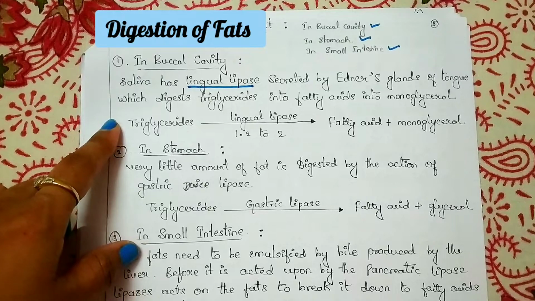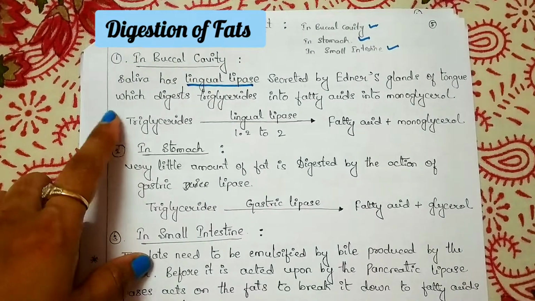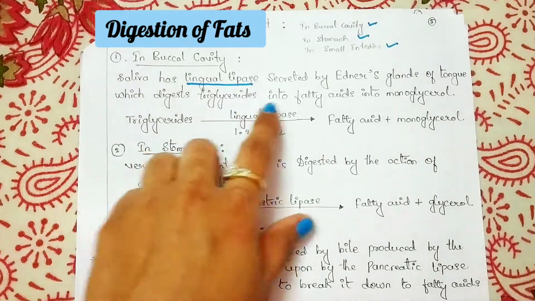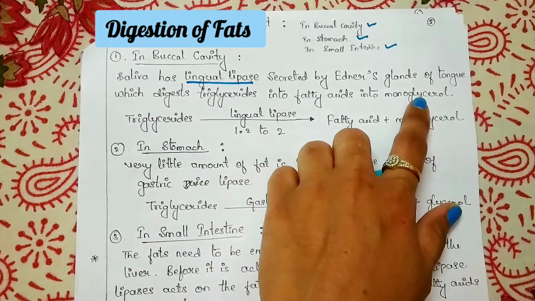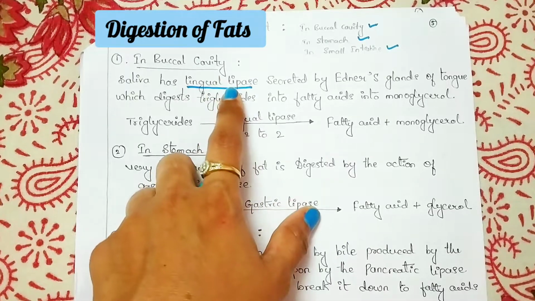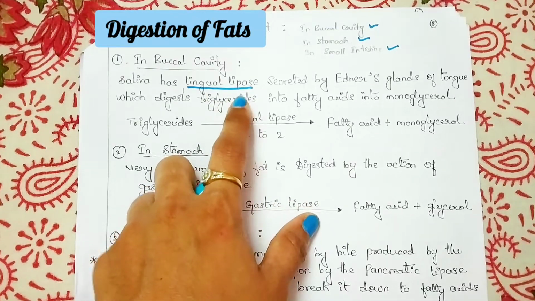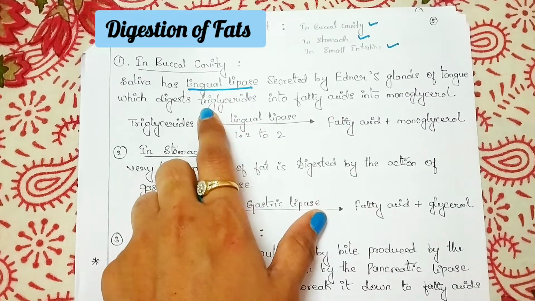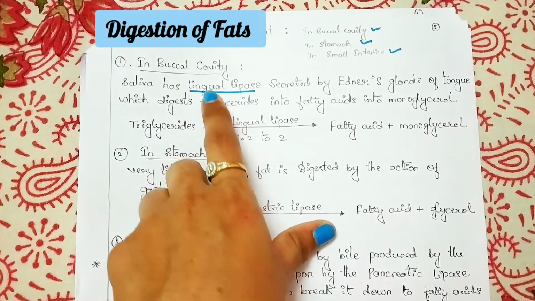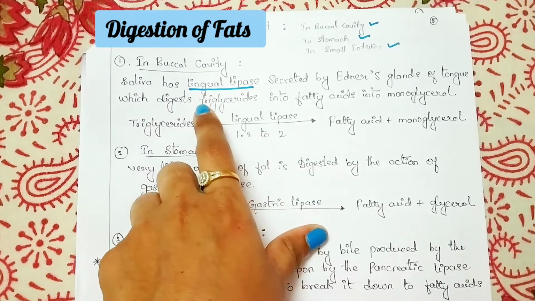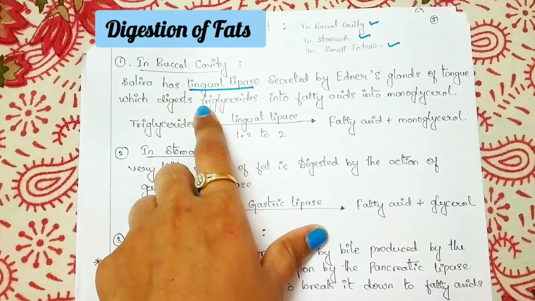It is secreted by Ebner's gland of the tongue, which digests the triglycerides into fatty acids and monoglycerols. What are these triglycerides? As the name indicates, tri means 3. It is an ester derived from glycerol, and the glycerides are nothing but glycerol with 3 fatty acids.